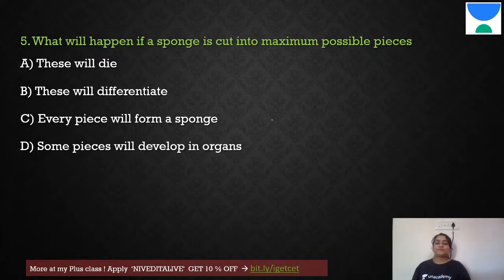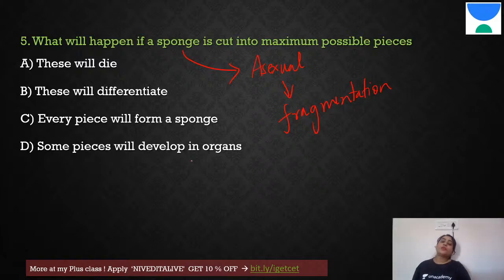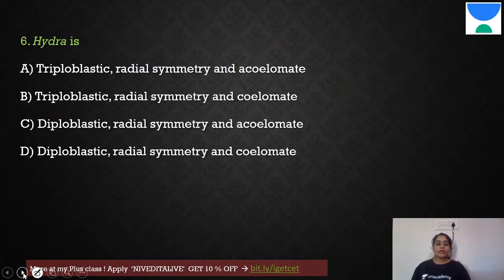So here, sponges can undergo asexual reproduction, right? And asexual reproduction is by means of fragmentation. So therefore, what would happen if you cut a sponge into multiple pieces? Each piece will develop into a sponge.